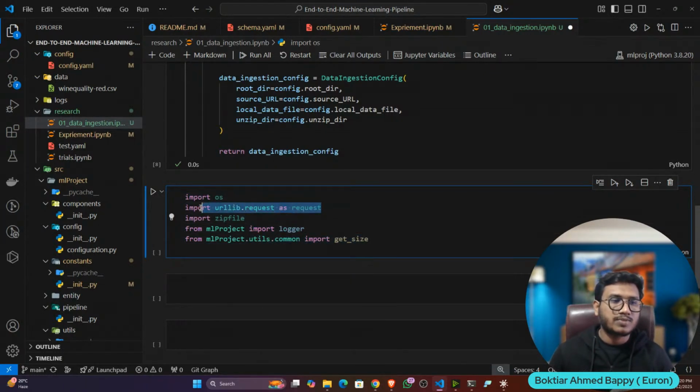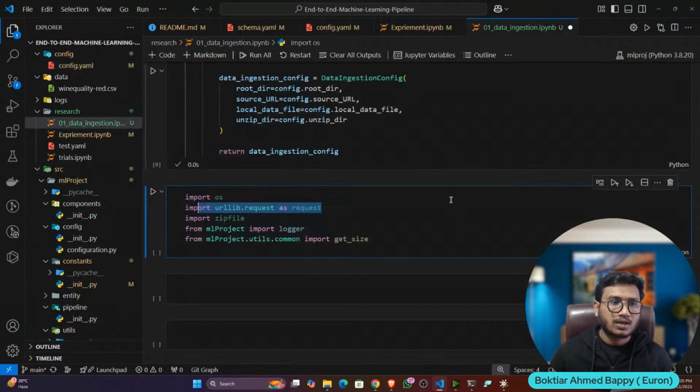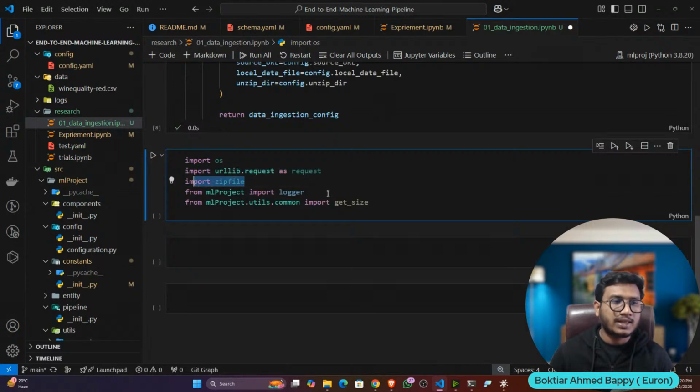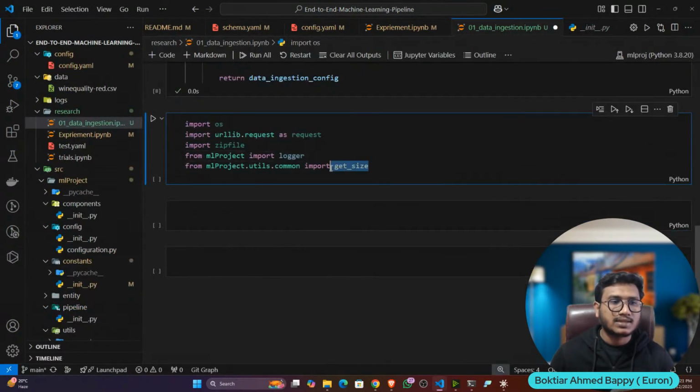With the help of the request package, the URL request package, I will download the data from this URL in Python. And with the help of zipfile, I'll unzip the zip file. And logger, I think you know, we have already written the custom logger here, so it will log the information. And get size means I also want to check the size of the file. That's why I'm importing get size.